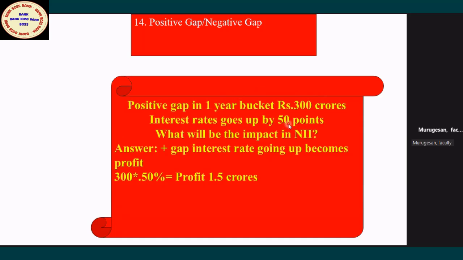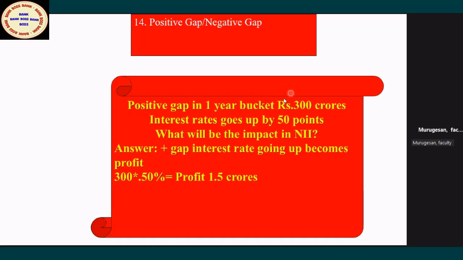Now interest rates go up. Interest rates are all floating. Now the 300 crore has to be invested, and interest rates are going up. Does it become a profit or loss? It becomes a profit. Why profit? The 300 crores can now be invested at a higher interest rate because interest rates are going up. Housing loan interest is going up, so I will give fresh housing loans and get more income, 50 points, half percent. So your NII will go up. How much will be the profit? You put in 300, that is the gap. This is the question they will ask.